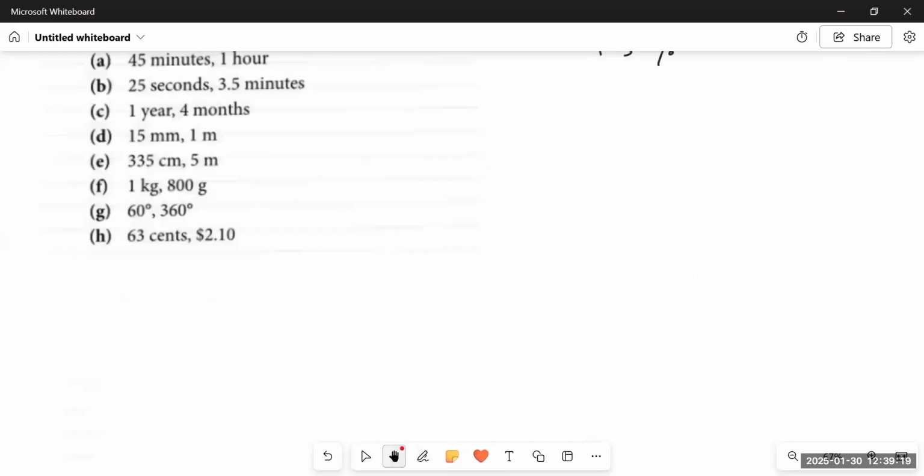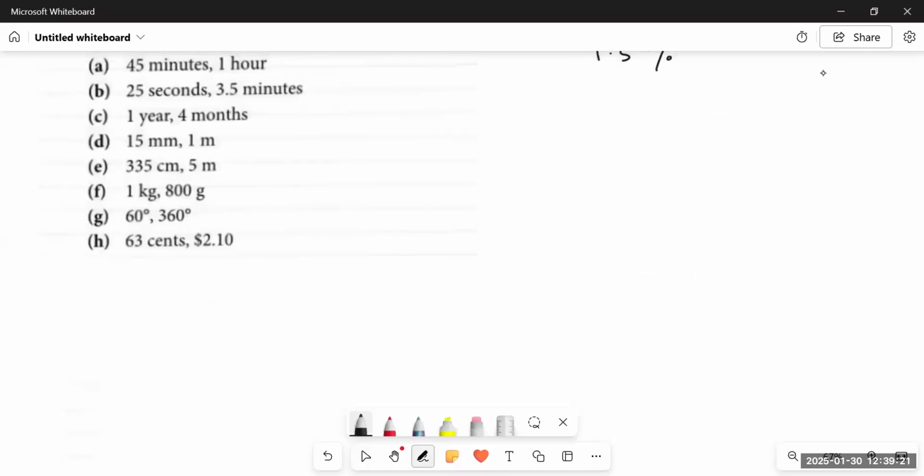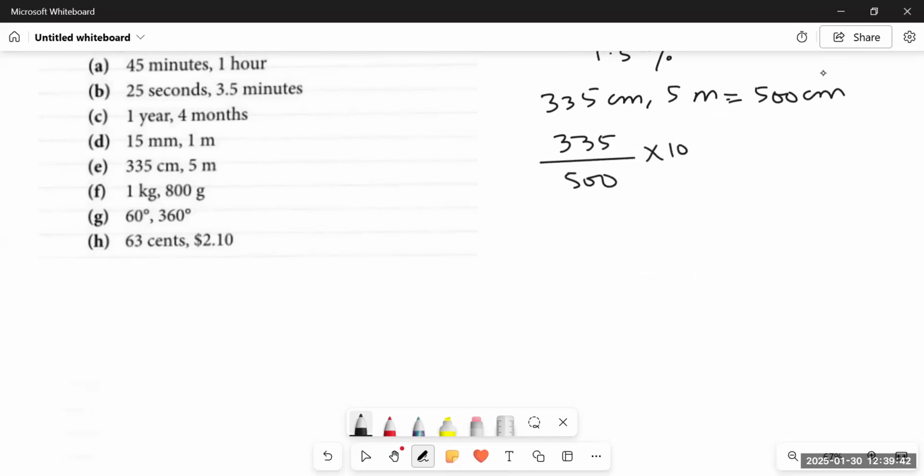Okay. Next, we have a question: 335 centimeters and 5 meters. We have already discussed that there are 100 centimeters in 1 meter. So 5 meters is equal to 5 multiplied by 100, that is 500 centimeters. So first we write 335 upon 500 and then multiply it by 100%. 2 zeros will cut the 2 zeros. 5 ones are 5, 5 sixes are 30, 5 sevens are 35. So the answer would be 67%.